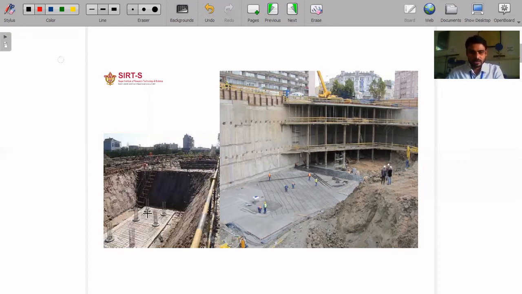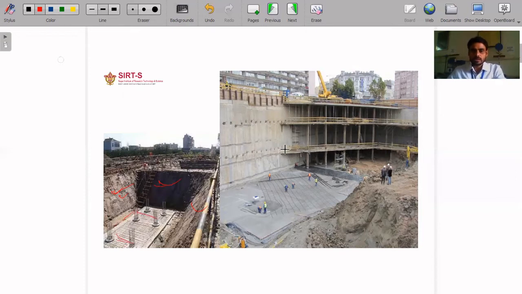For that room, the wall beside the structure will feel pressure from the earth. To transfer this pressure safely, we have to construct a retaining wall beside the earth. Only the side walls we construct as retaining walls, not the intermediate walls. Intermediate walls will be normal walls.